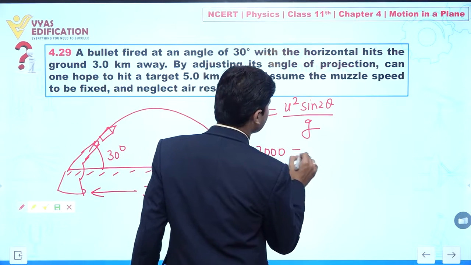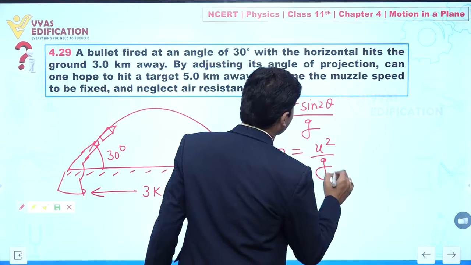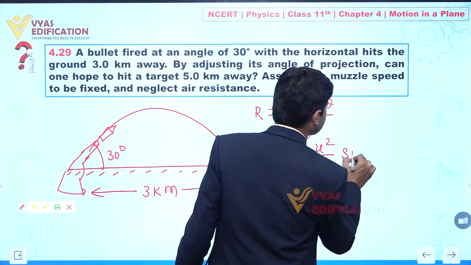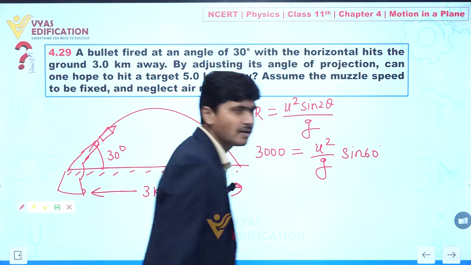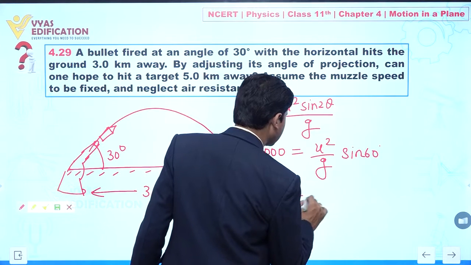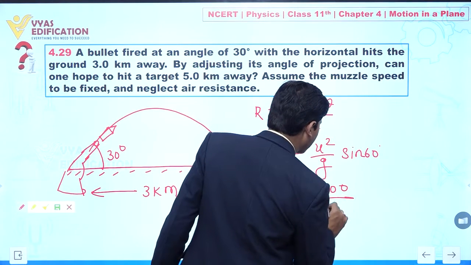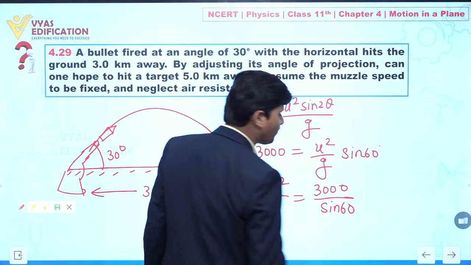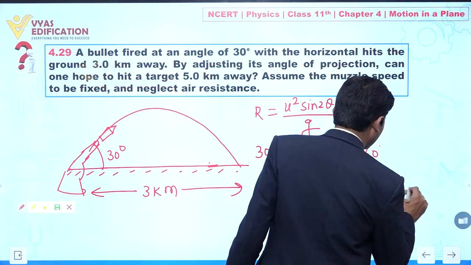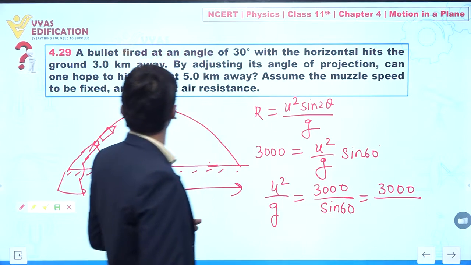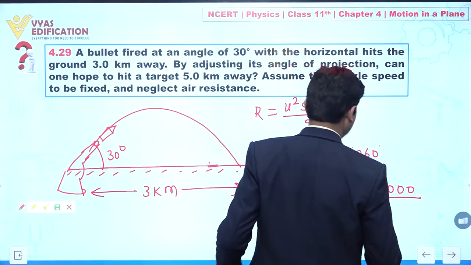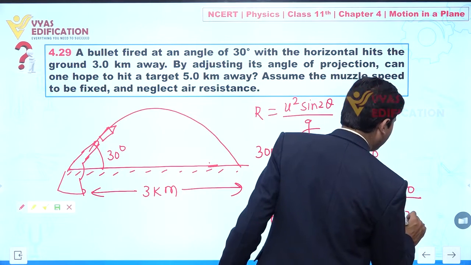So we can say this is 3000 meters, u squared by g, and the value of the angle of projection is given as 30 degrees, so we can say this is sin of 60. Clear? So from here we can calculate the value of u squared by g, and this is equal to 3000 divided by sin 60. Sin 60 is root 3 by 2. Yes or no? So this is 3000, and 2 theta means 60, so this is root 3 by 2.